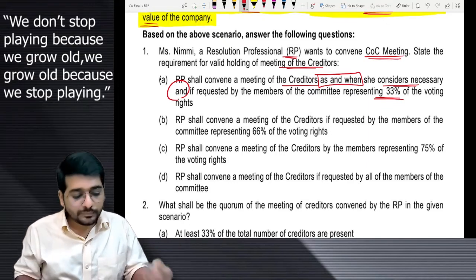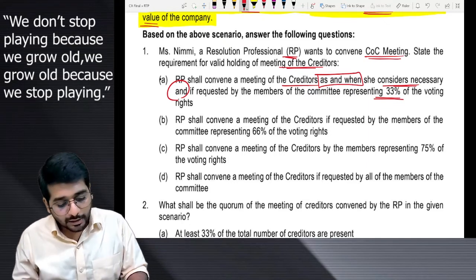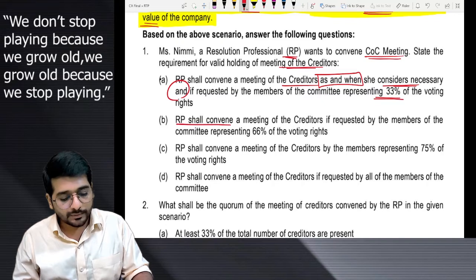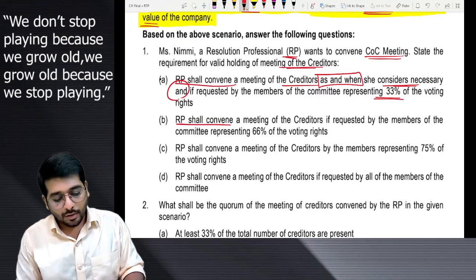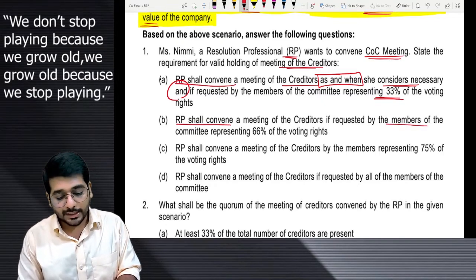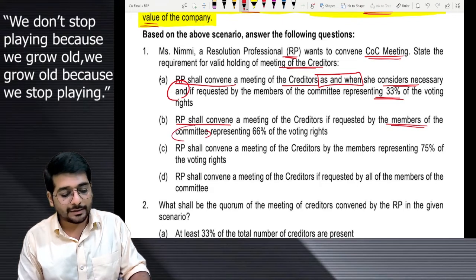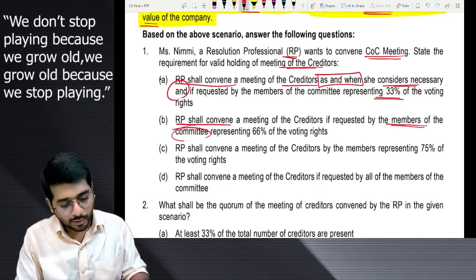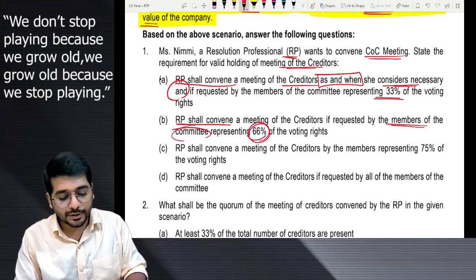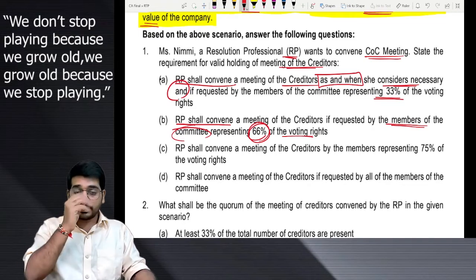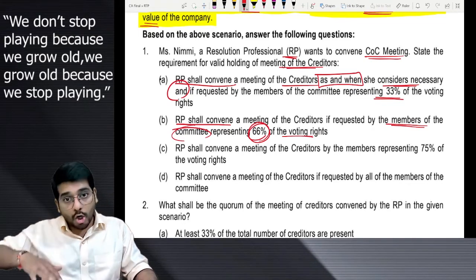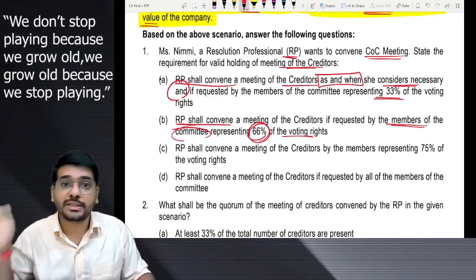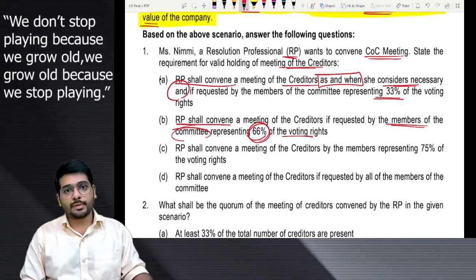Let us see the second one. RP shall convene the meeting of the creditors if requested by the members of the committee. Members of the committee means COC. How much? 66% voting rights. The first one said RP may convene, or if COC wants, then 33% of the members of COC should be there.